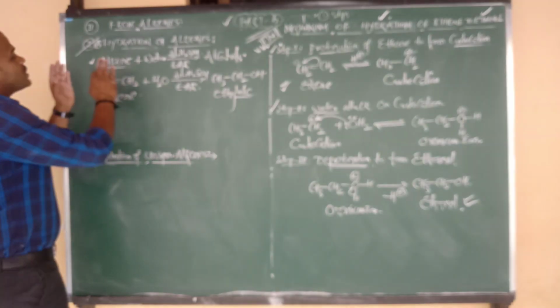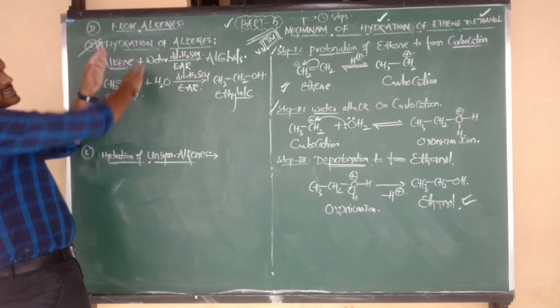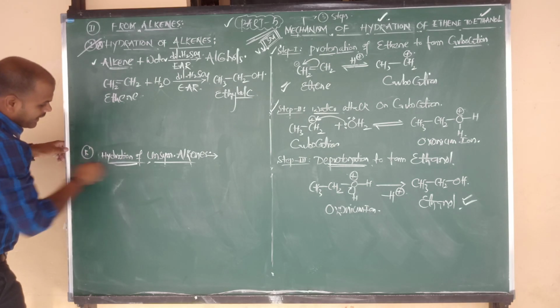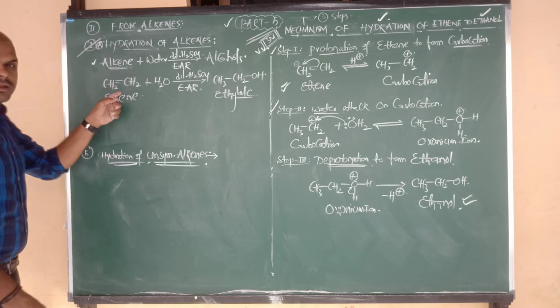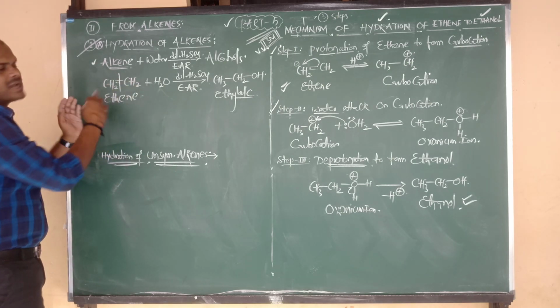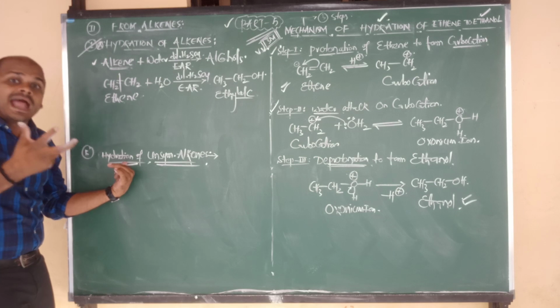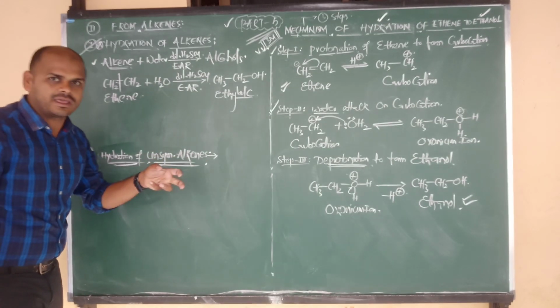Right. So ethene, here also ethene. This is nothing but a symmetrical alkene. Now I am going to discuss the hydration of unsymmetrical alkenes. Ethene is a symmetrical alkene because if you cut it in the middle, both sides give the same part. But here I want to discuss the addition of water, the hydration, in the case of unsymmetrical alkenes.